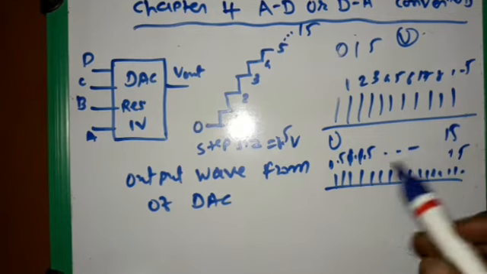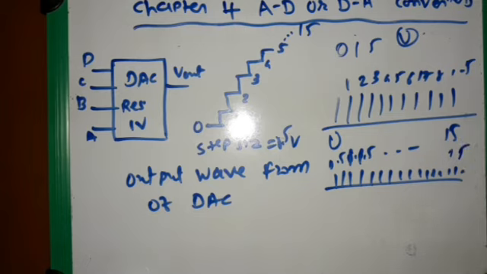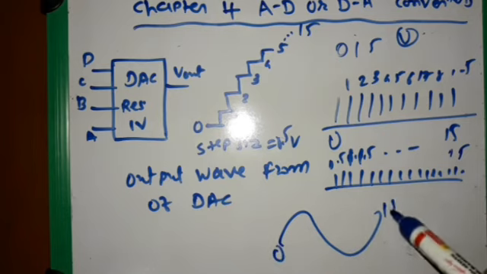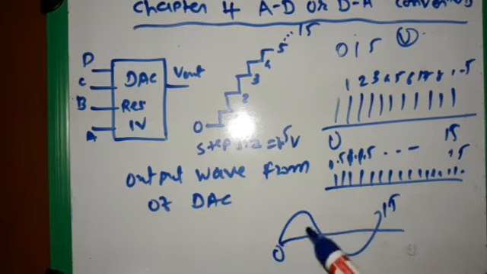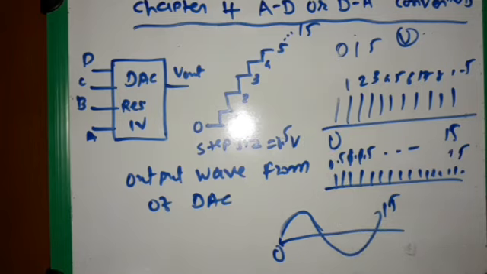We get different values in a range of 0.5. Analog quantities are continuous: if we take 0 to 15 volts, we can take any value like 1.1, 1.3, 1.4 from the analog signal. But from the digital signal we can take values only in steps of the resolution.